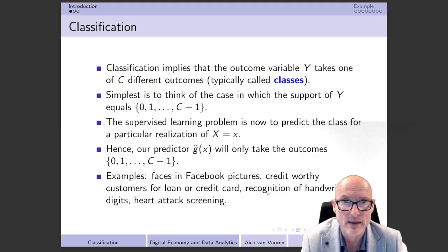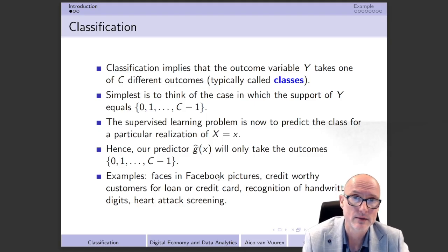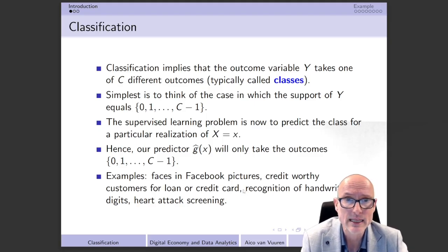The idea is that, based on for example a picture taken of a particular letter of handwritten text, we are going to try, in a sense the same way as with the Facebook pictures, but there the idea is only whether you either have a face in a picture or not. In this particular situation, we are more interested in whether we have an A or a B or, for example, a Z. And then finally, we also have the idea behind heart attack screening. Take into account that that's another example that we have already looked at before.